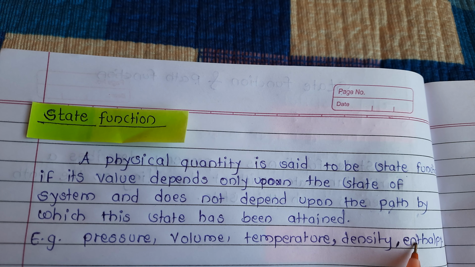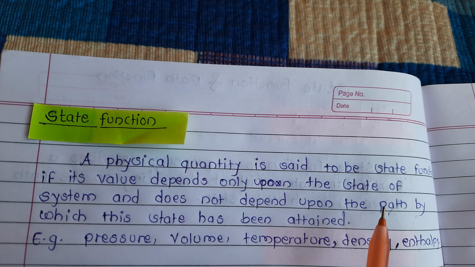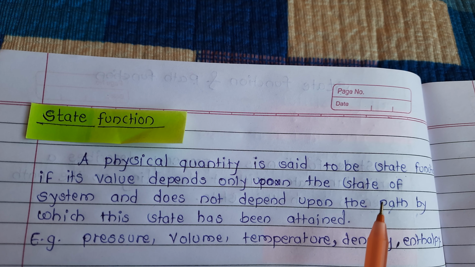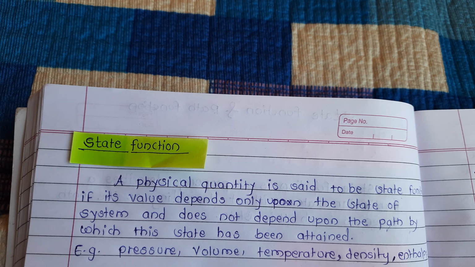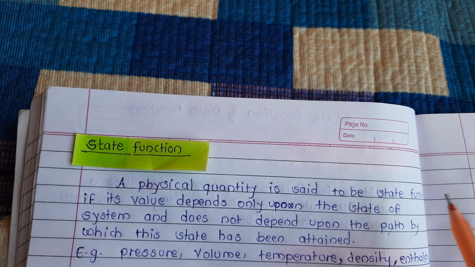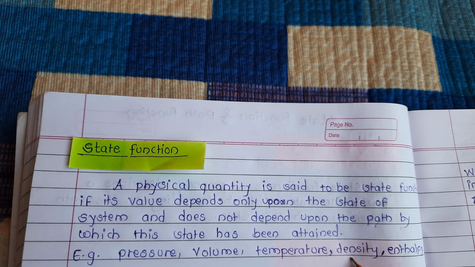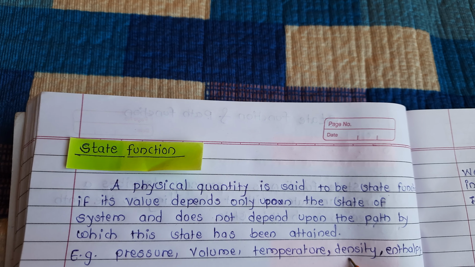Then what are the examples of a path function? Heat and work. These two are the most important examples of a path function. Now, how can we say density is a state function? Because a substance's density is not affected by how the substance is obtained.